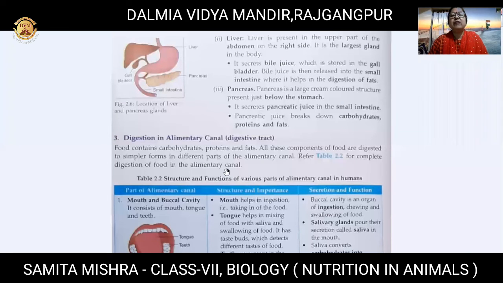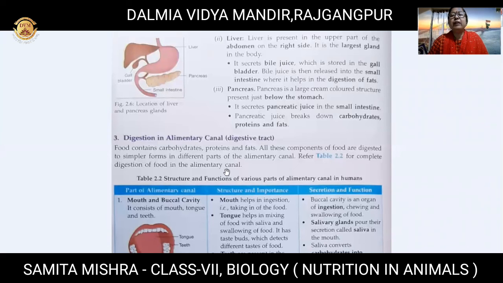So our starch digestion is over, the breaking down is over. Now we are coming to the digestion of fats. Now the pancreas is another gland. The pancreas is also a large cream colored structure present just below the stomach. You will see that in the diagram. It secretes pancreatic juice into the small intestine.